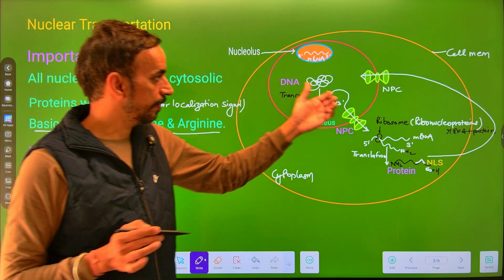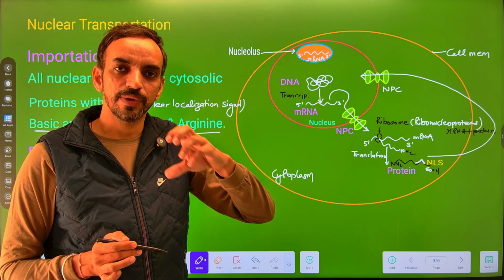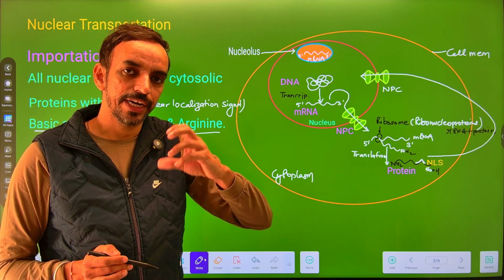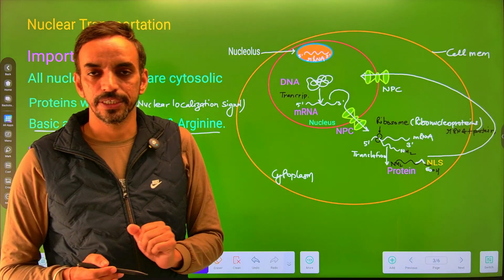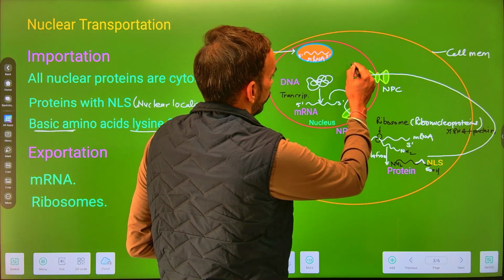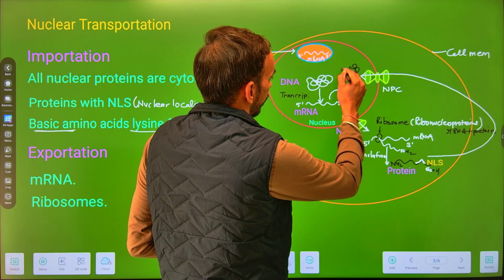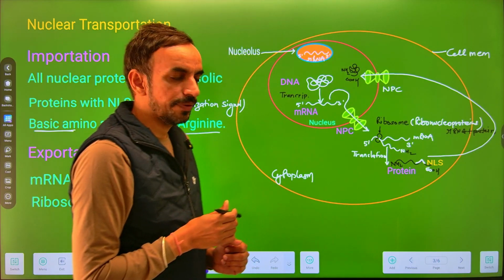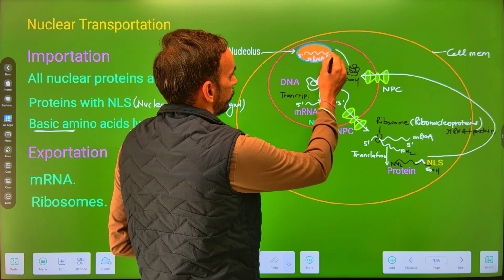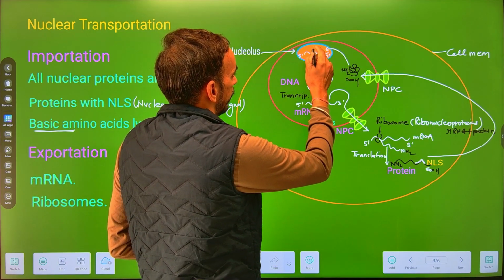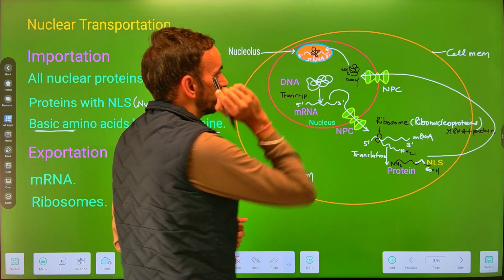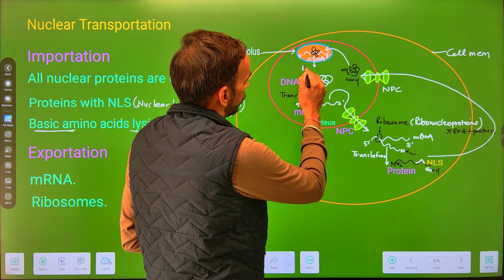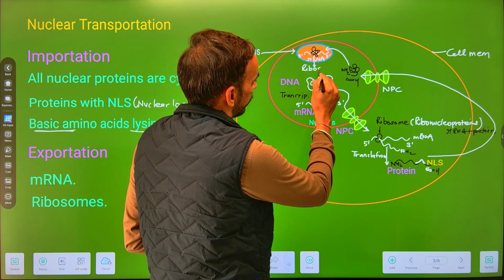Similarly, in this transportation, the molecule will first be recognized by the cytosolic filament. The cytoplasmic ring rotates, which will widen the pore, and there is an importation of this protein. Now this protein, which is basically a ribosomal protein, will then get attached to the rRNA. The binding of this protein to the rRNA will lead to the formation of a structure which is called the ribosome.